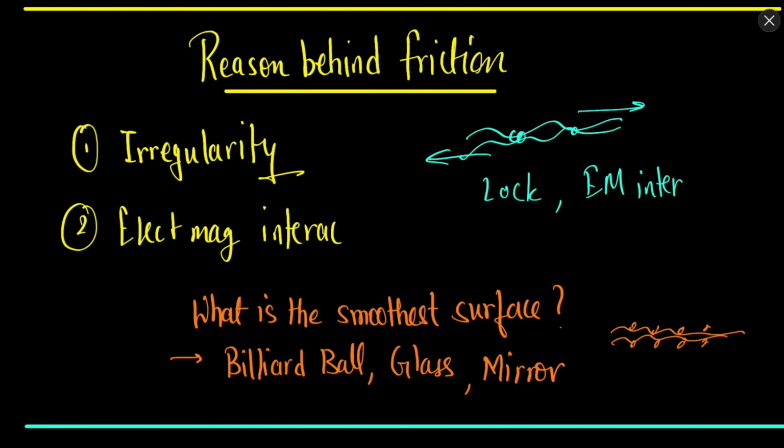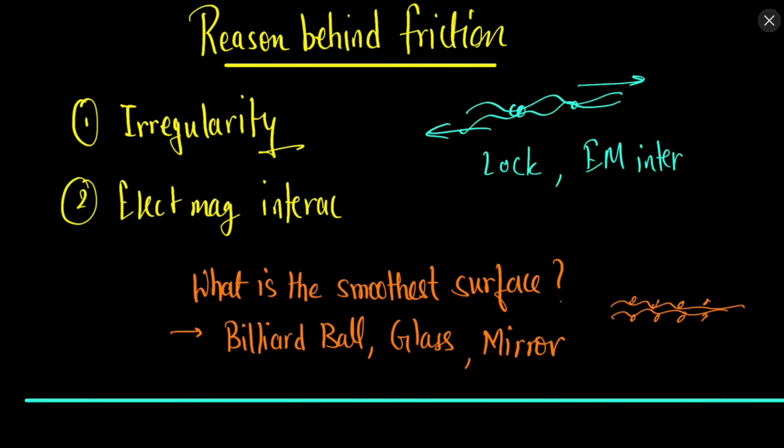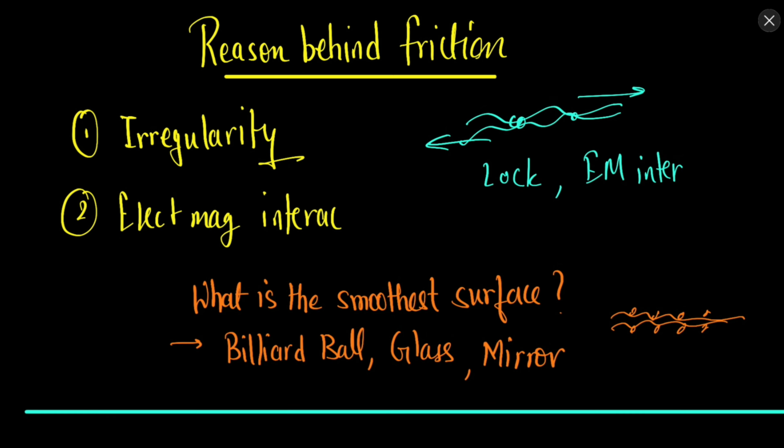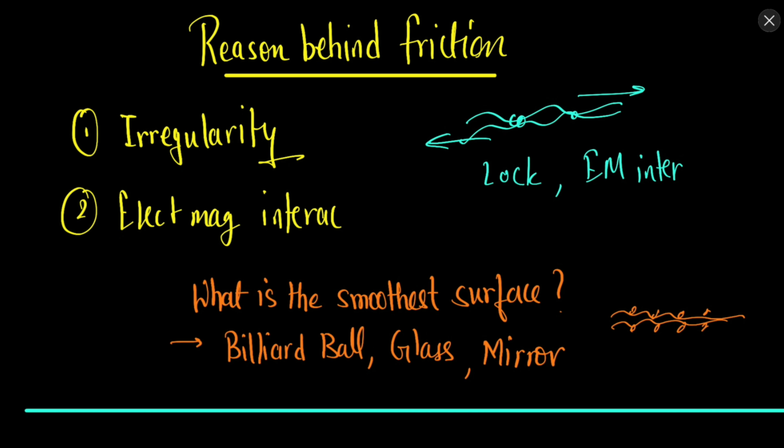With this, this chapter is completed, and from the next chapter onwards we will start some angular properties. We have only studied translational properties, that is, when something is moving in a straight line or in a curve, but what if something is moving in a circle or rotating? We will start that from the next lecture onwards.